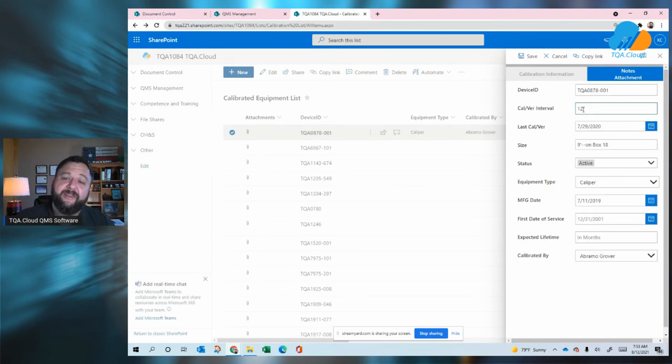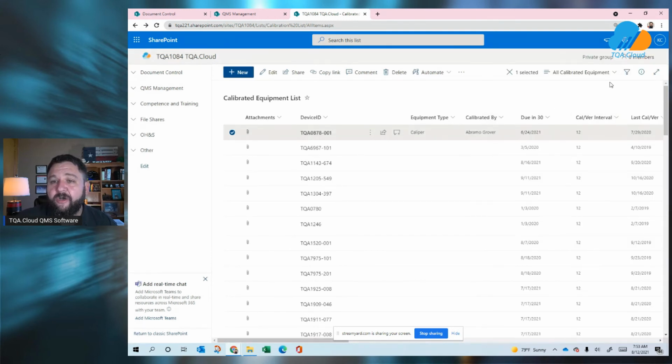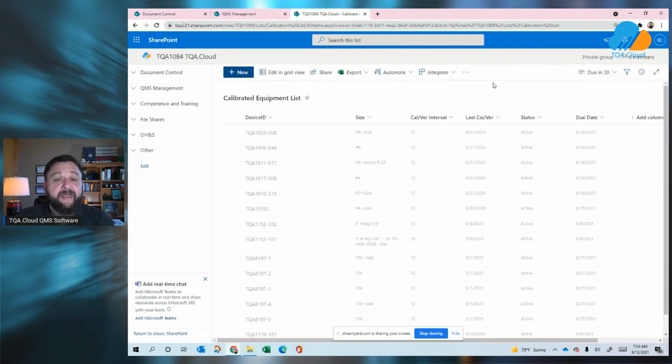So here we can identify that this is a 12-month calibration interval. Its last calibration was on 7/29 of 2020. And all the pertinent details here. Additionally, if we want to know any devices that are currently overdue for calibration, we have that option here as well to identify, for instance, here, due in 30 days. And this is going to show us all of those devices that based on their last calibration date and today's date, we know that these are due within the next 30 days. So this is one of those great Monday morning things to run, to grab, to print off, and now you know what we've got to work on for the week coming up.